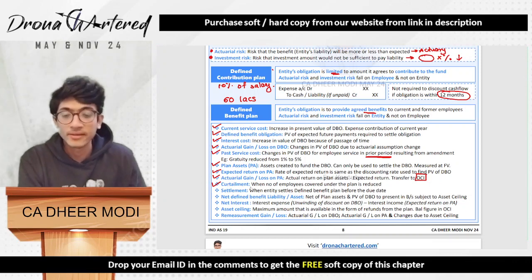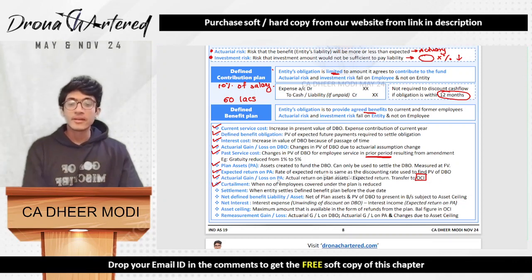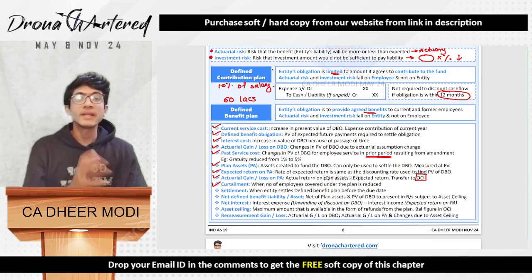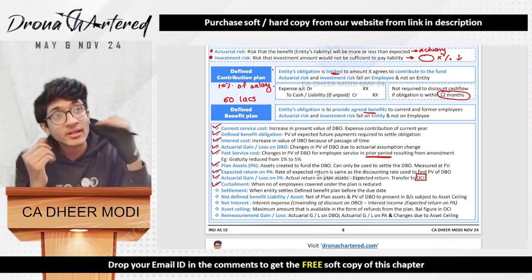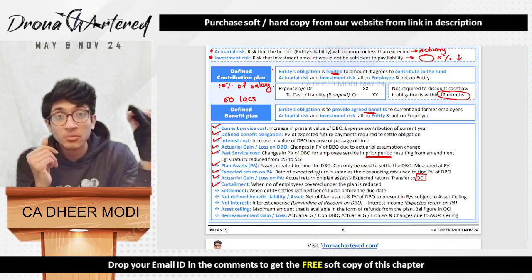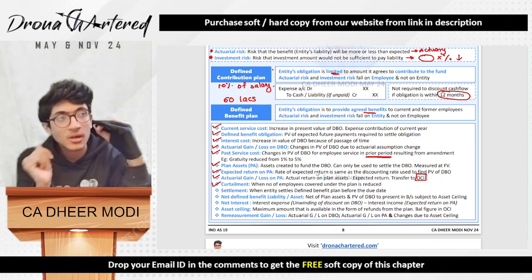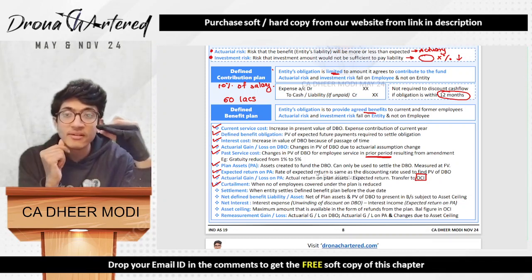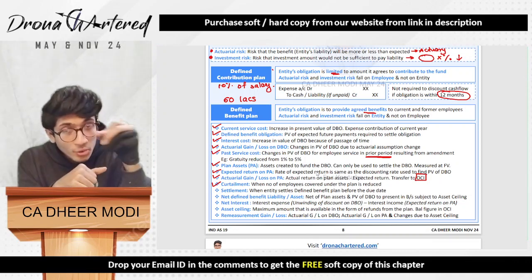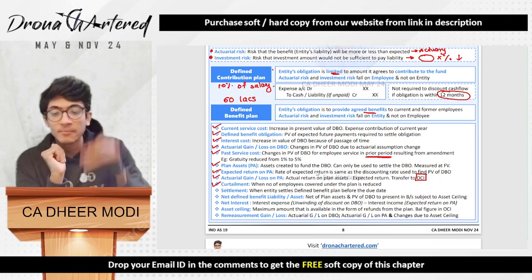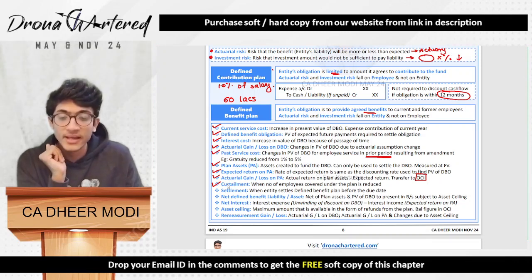Next is curtailment. Curtailment is when the number of employees covered under the plan is reduced. Say, for example, earlier 100 employees were covered, so I calculated that for 100 employees I would have to pay so much amount at present value. But now, instead of 100 employees, there are only, say, 40 employees. So I will have to reduce my obligation for the 60 employees. In such a case, curtailment happens.